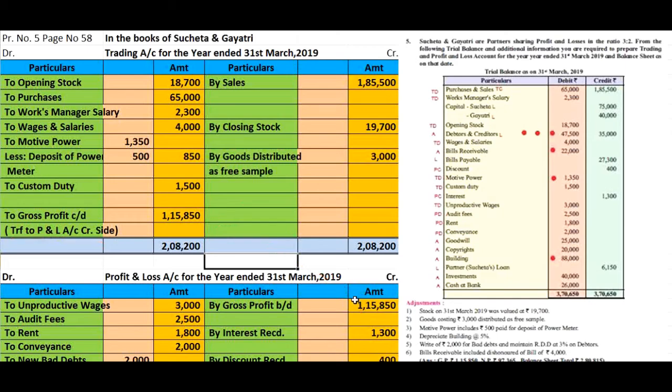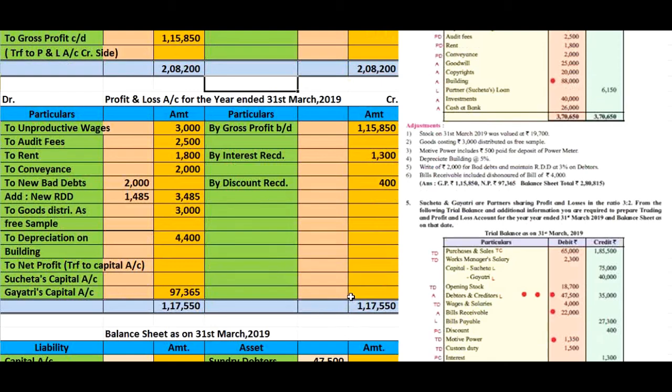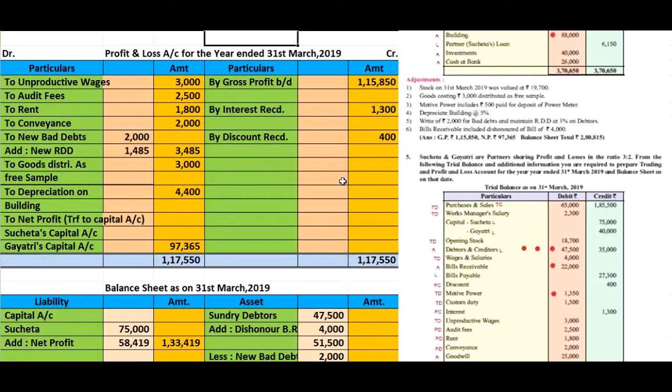Thereafter we go for closing of profit and loss account. Here we get the total of profit and loss account credit side, which is greater than profit and loss account debit side.